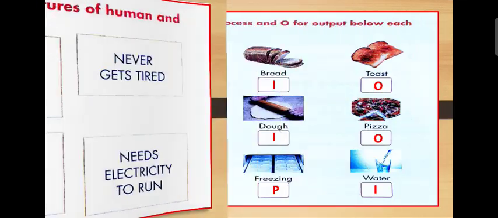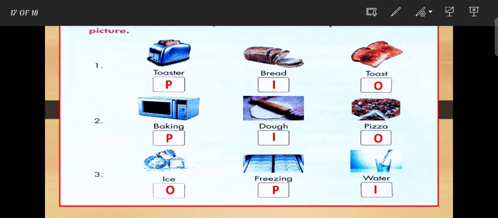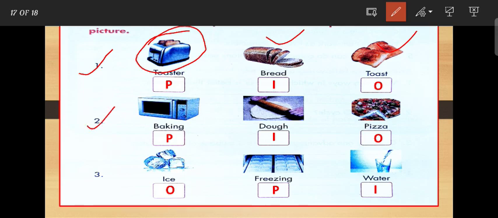Next is, write I for input, P for process and O for output below each picture. First is number one, to make a toast. First of all we need bread, so bread is input. Then it needs to be processed, then output comes as toast. Next, number two: first of all we need to prepare dough, then baking in the oven, then output is pizza.